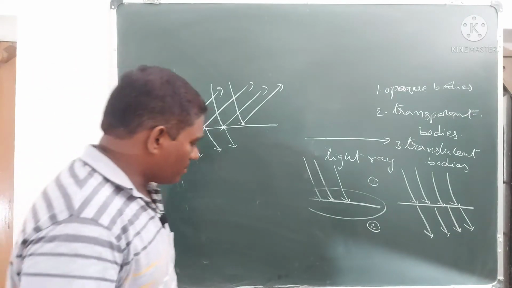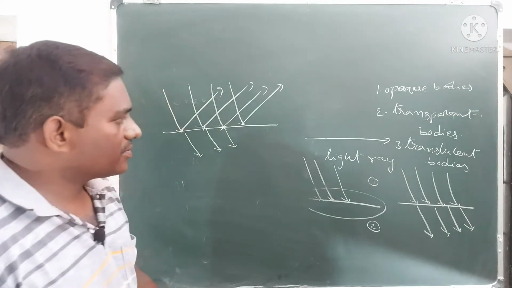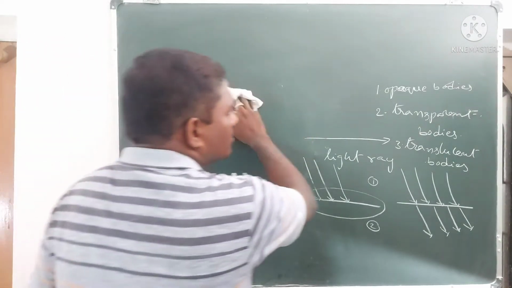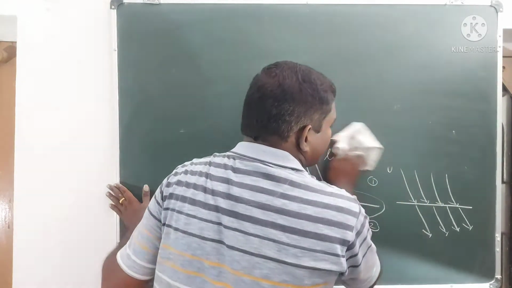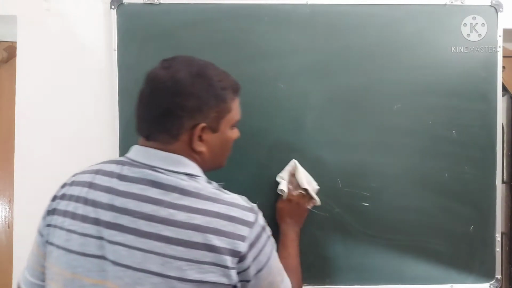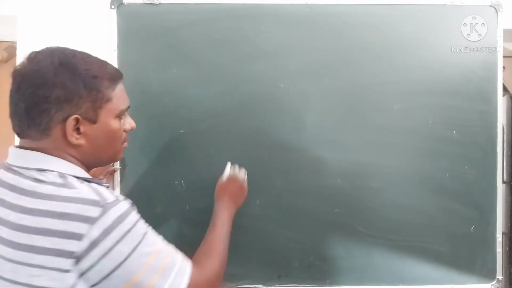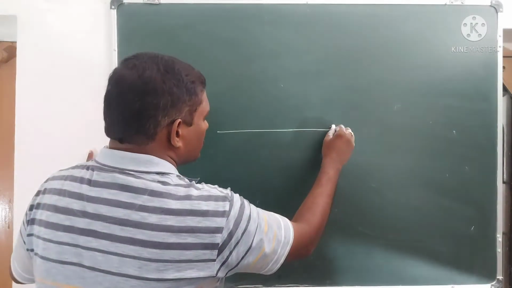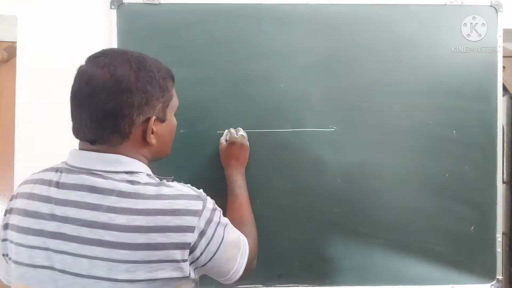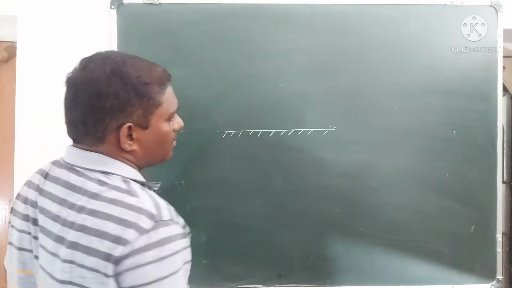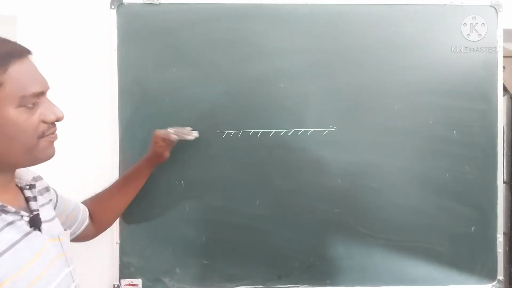Next, whenever light strikes the surface of an object, what will happen? Let us examine. Consider this is the surface of a body.